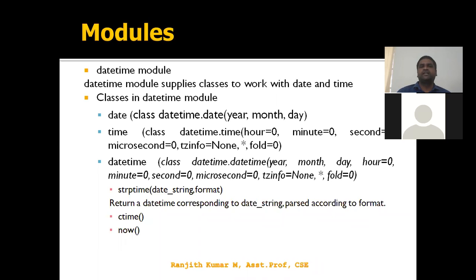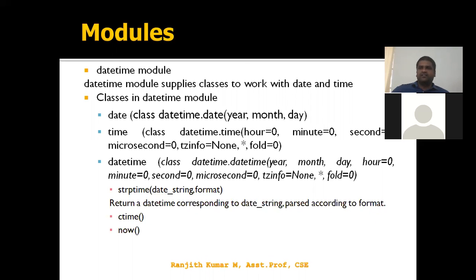And datetime is the combination of these two, date and time. Generally when we focus on date, it is what is the year, what is the month, what is the day. When you focus on time, what is the hour, the minute, the second, the milliseconds. So these two are combined into datetime. So frequently we are using datetime only.